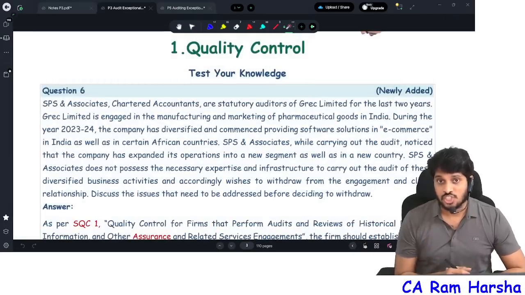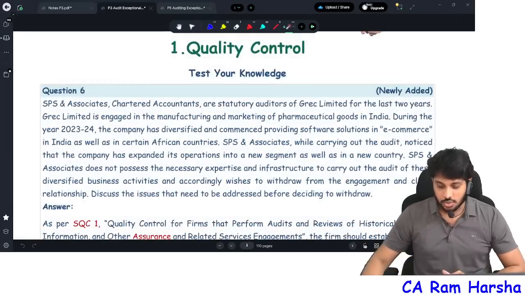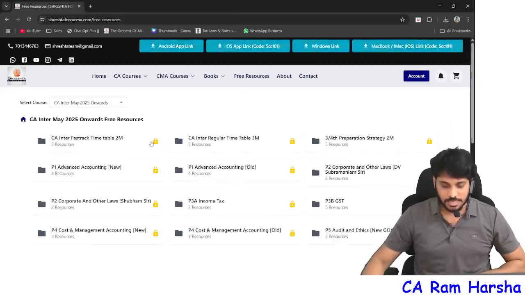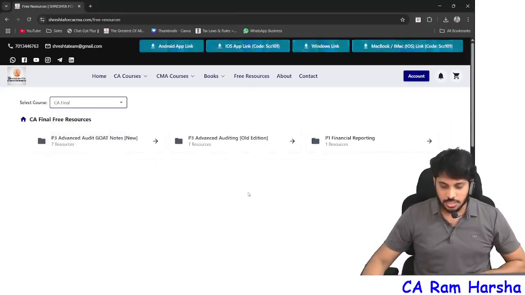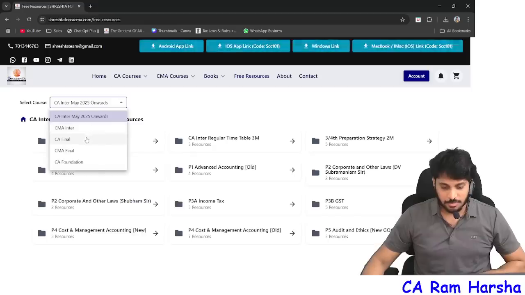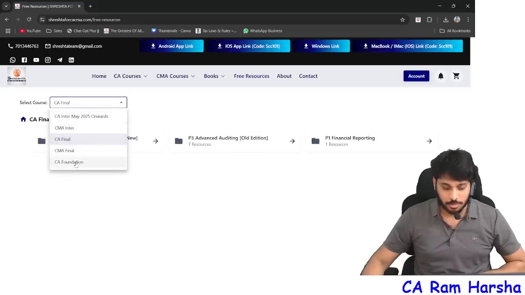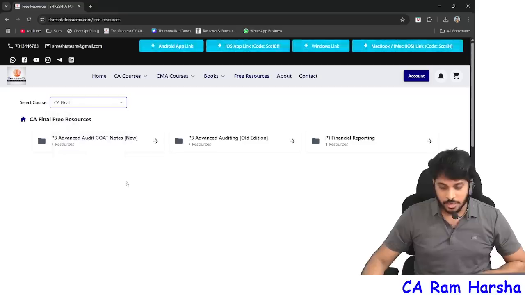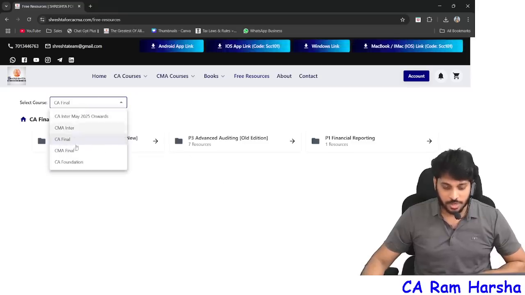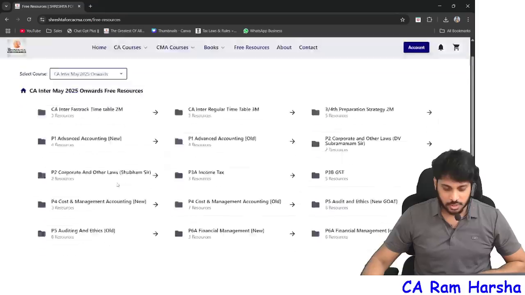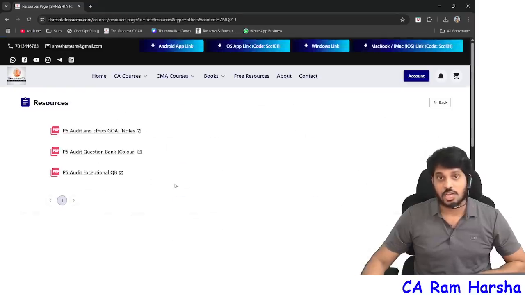Sir, what about charts? Just now I showed charts, right? Don't worry, it will be uploaded here itself. Mostly here itself it will be uploaded. For example, you go to CA final. Actually, our team has uploaded already. I don't know why that folder is not coming, but it's okay, no problem. We will upload here again. Here you will find one charts folder. You will get it. Now coming to CA inter also, inside this I will upload the new Caro chart.